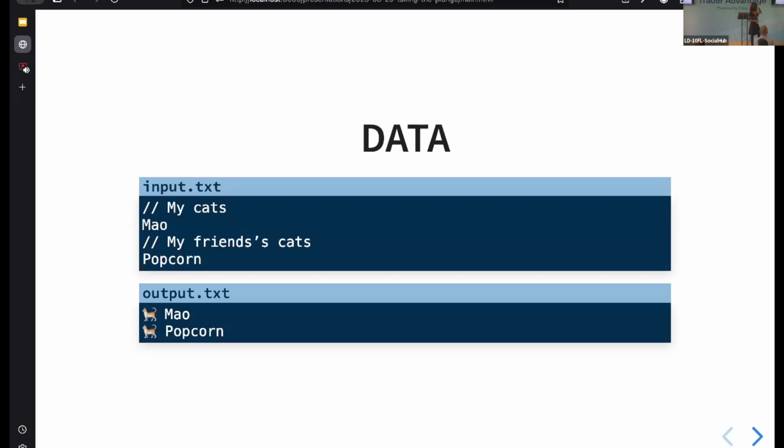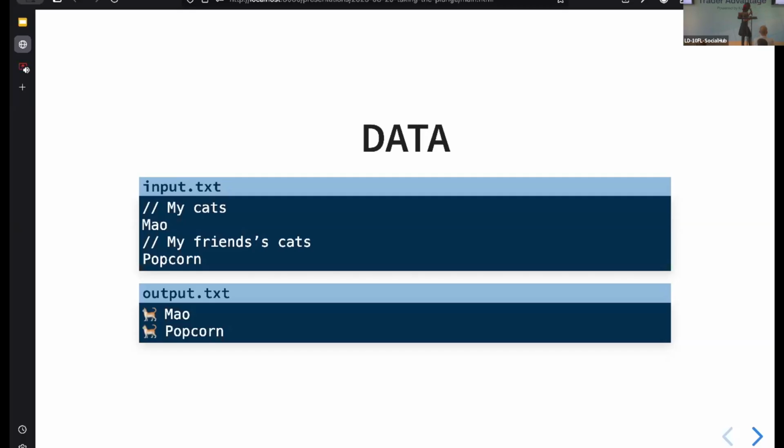I want you to imagine that, as our data processing problem, I have an input file. And this input file has a list of all of my cats. And it's also got a list of all of my friends' cats. And I have lots of friends, and they have lots of cats. So this file, you're only looking at a small snippet. In fact, it's around 2 gigs in size.